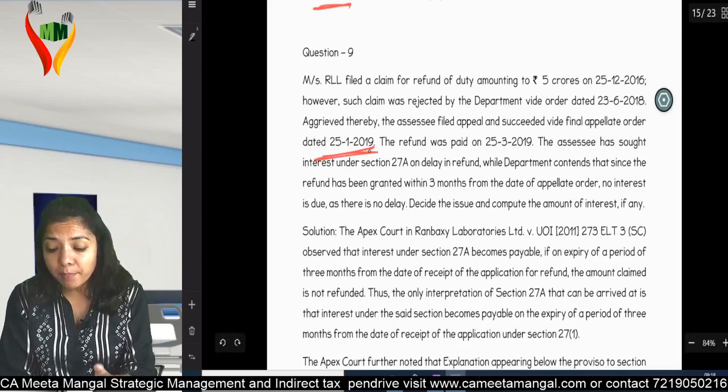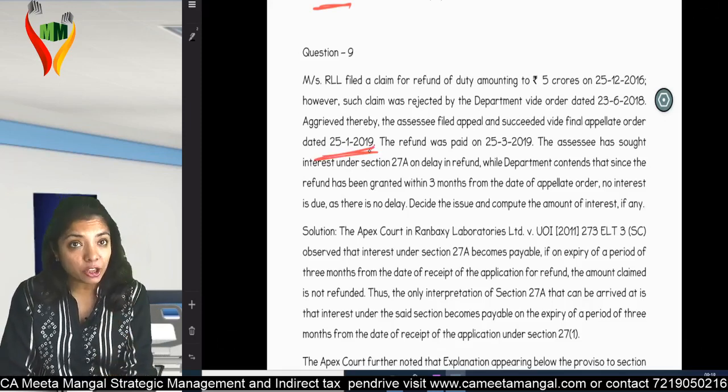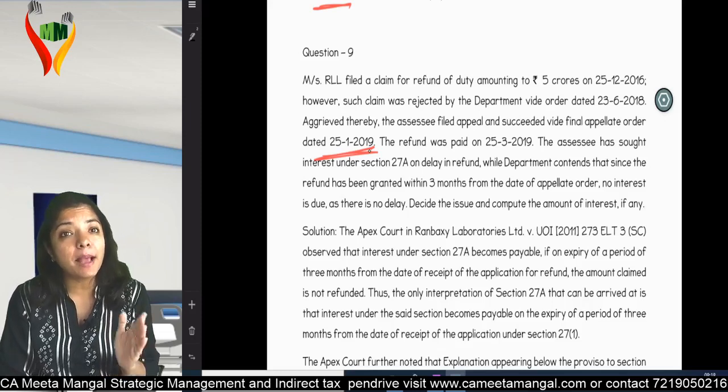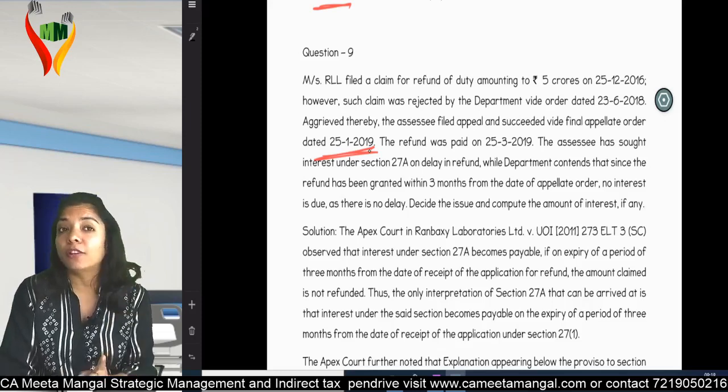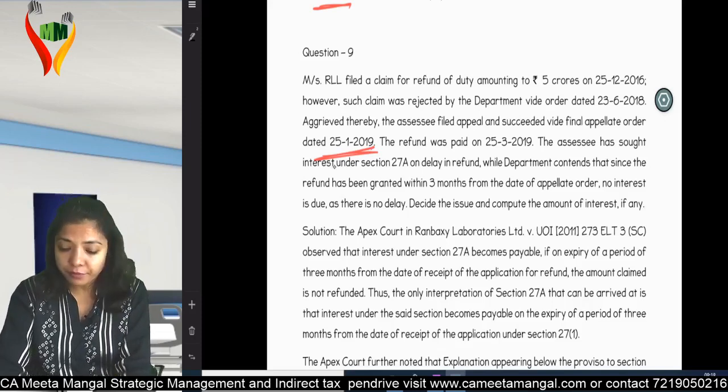I had made an application. The department rejected my application, and so for that case I went for appeal, and the appeal came in my favor. Am I clear?